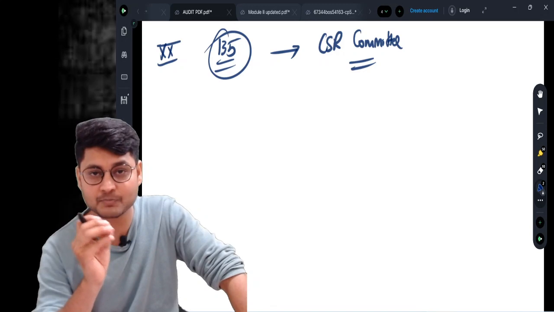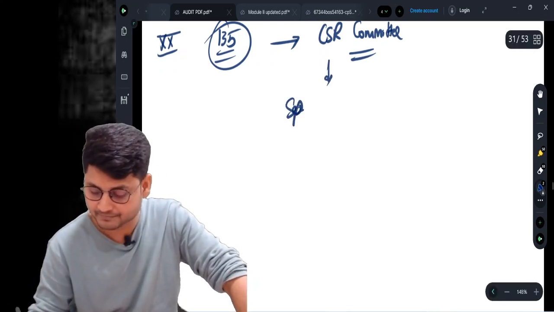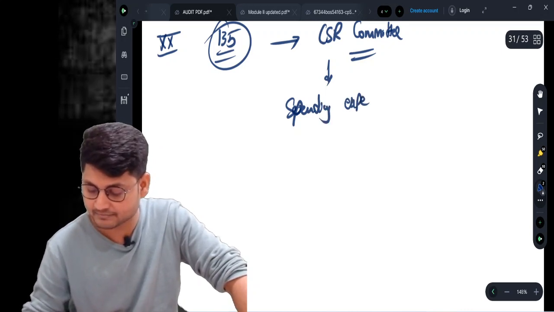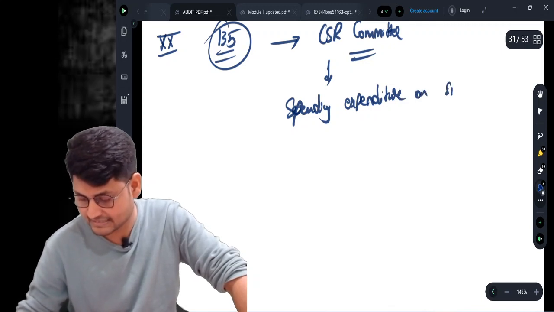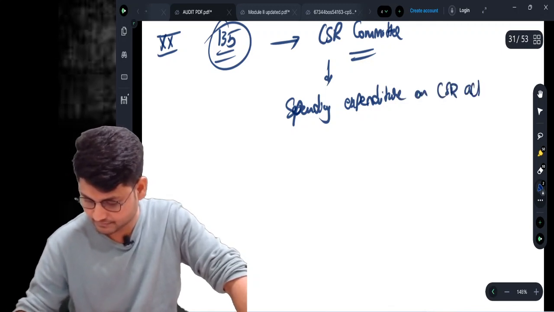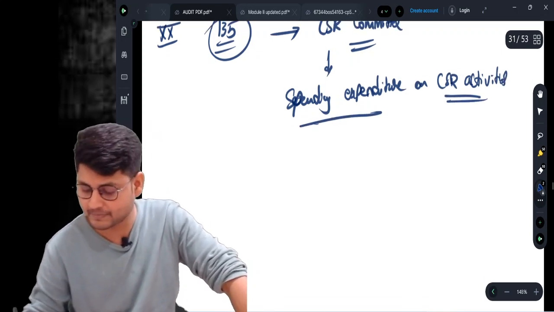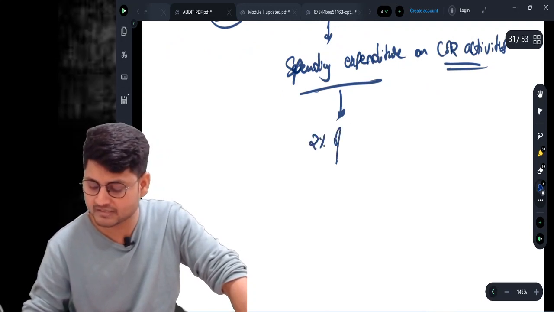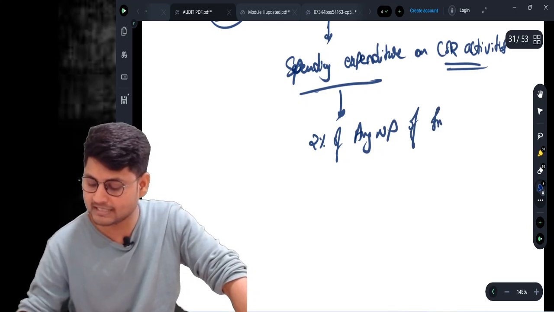They shall be responsible for spending expenditure on CSR activities. How much is to be spent? Such expenditure shall be not less than 2% of average net profits of immediately preceding 3 years.